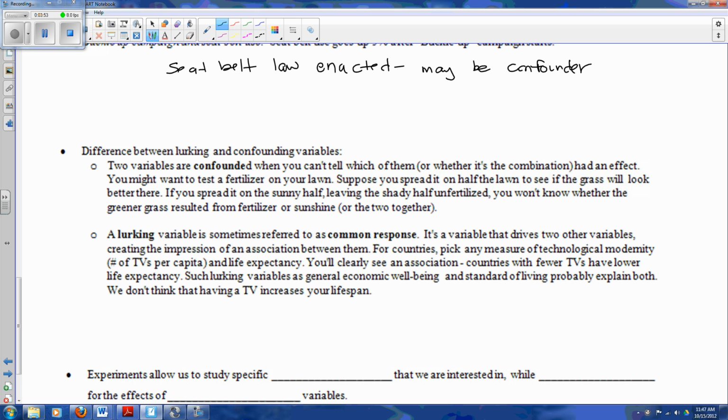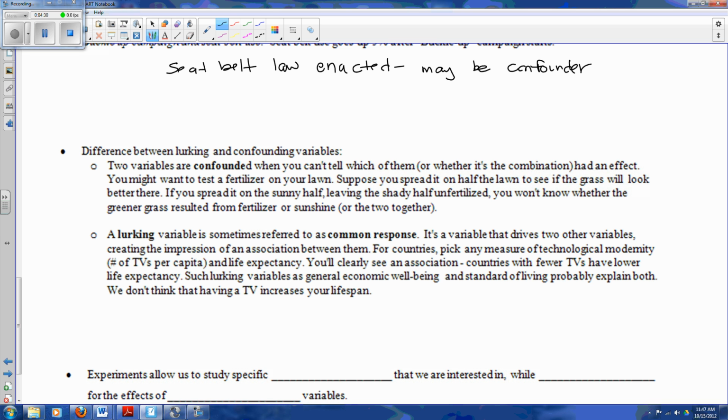Okay, versus a lurking variable is sometimes referred to as a common response. It's a variable that drives two other variables, creating the impression of an association between them. So for countries, pick any measure of technology, so usually like number of TVs per capita, and life expectancy. And you can also look at cell phones or computers or anything like that. You'll clearly see an association. Countries with fewer TVs have lower life expectancy. Okay, and so usually the opposite's true. So the countries with more TVs have a higher life expectancy.